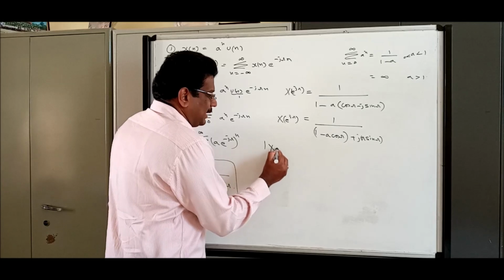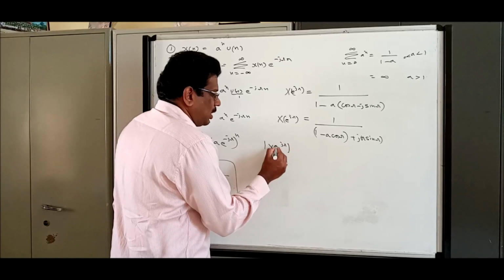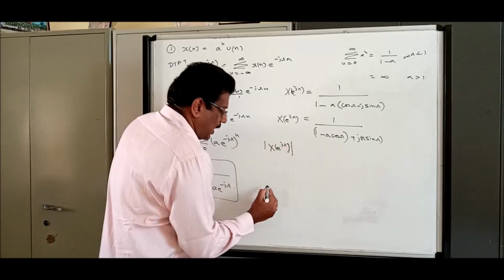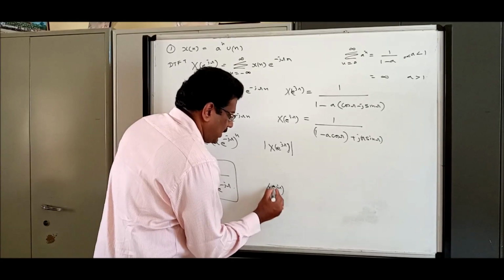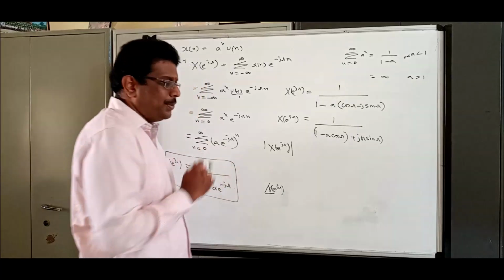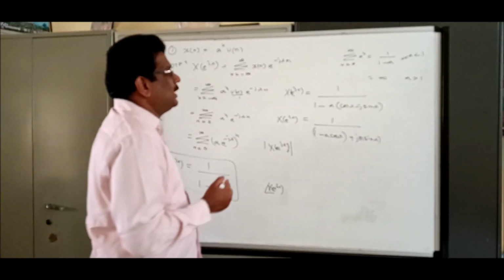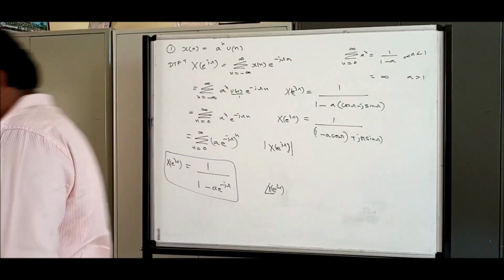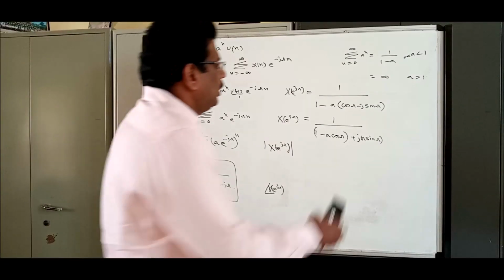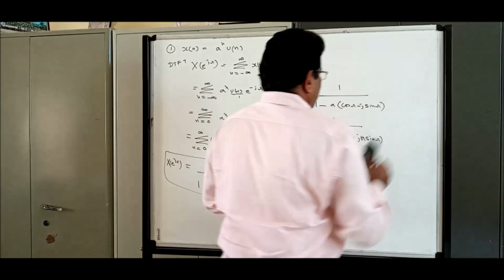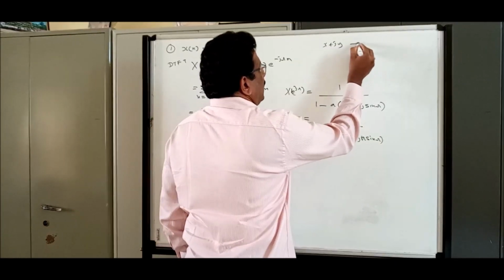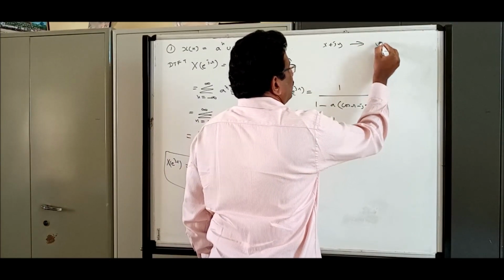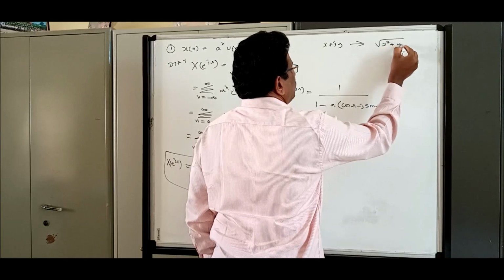Now I would like to calculate the magnitude and the angle for this X of e power j omega. So what is the basic procedure to calculate magnitude and angle? This is one of the fundamental mathematics. If I have x plus jy, what is the magnitude? Root of x square plus y square.